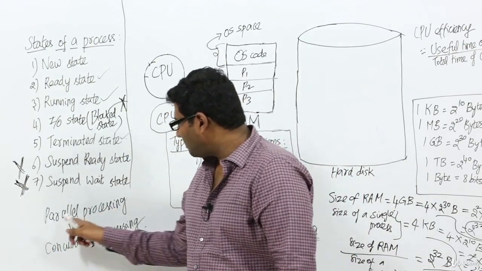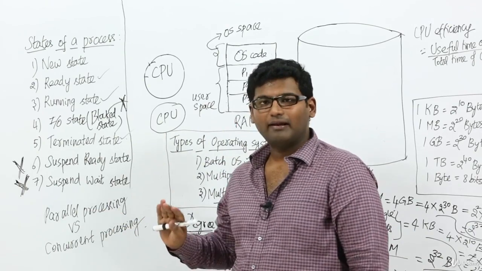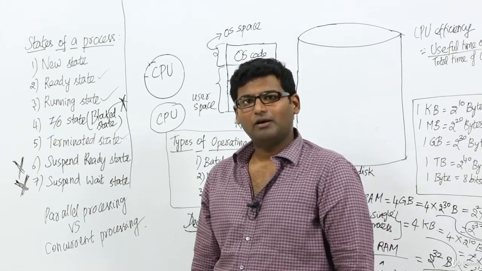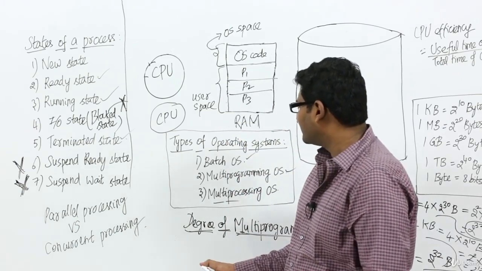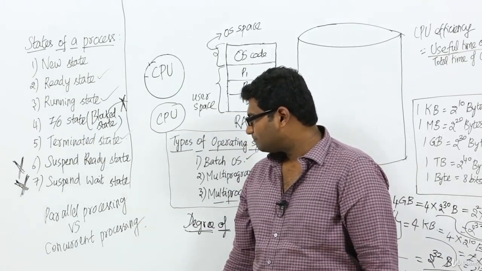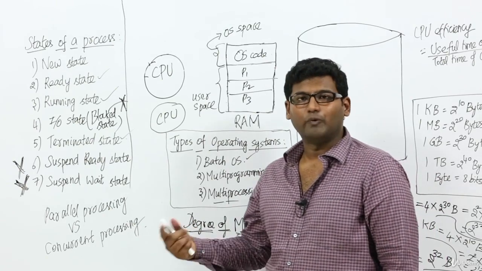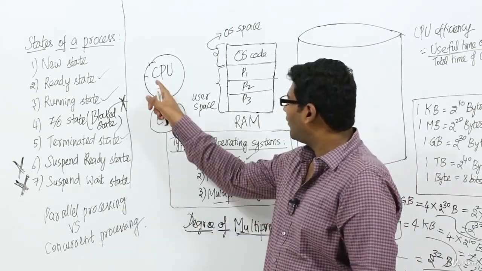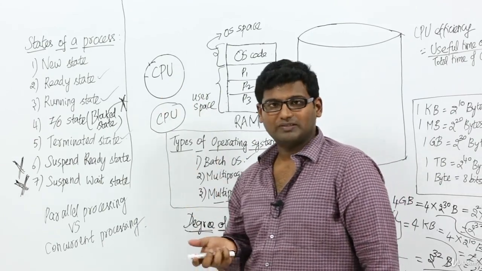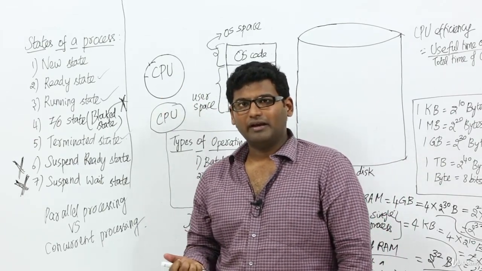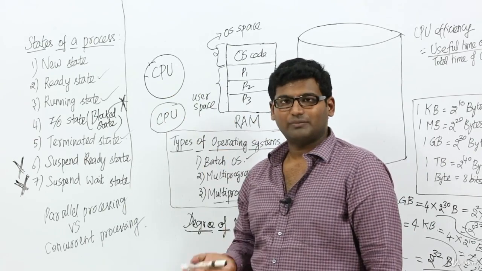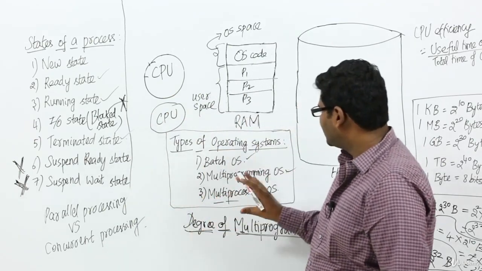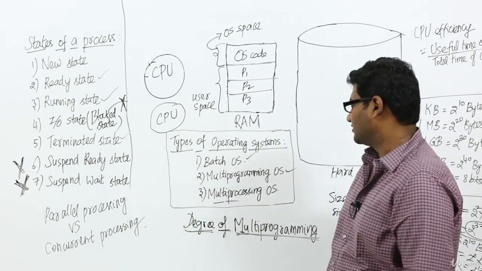The disadvantage with parallel processing is, see, definitely parallel processing will be faster than concurrent processing, that is for sure, right? But the disadvantage is that in parallel processing the system cost will increase, because we are having more than one CPU. The cost of a processor is very high today, right? In case we have two processors, the system's cost will become very high. So that is the disadvantage we have with multi-processing operating systems, right?